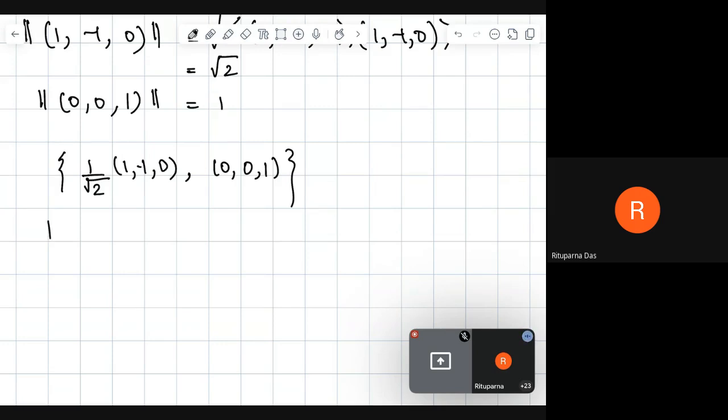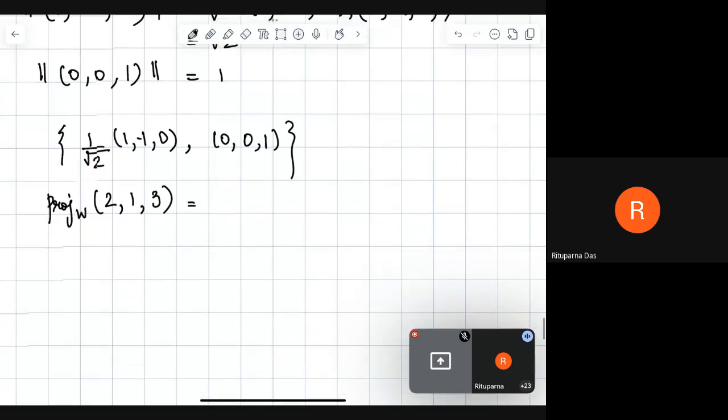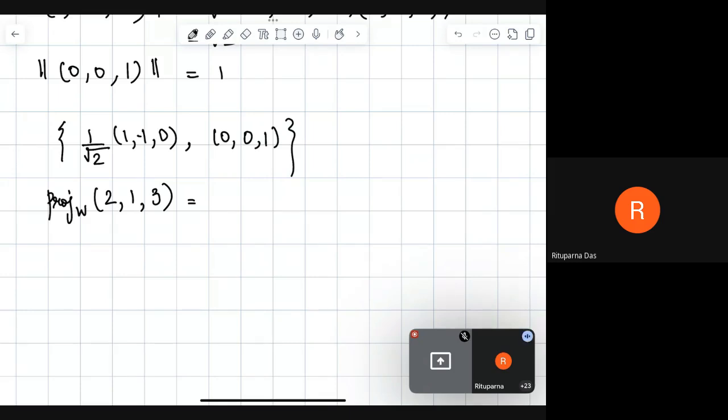We are going to calculate the projection of this vector, say (2, 1, 3), according to the basis of W.